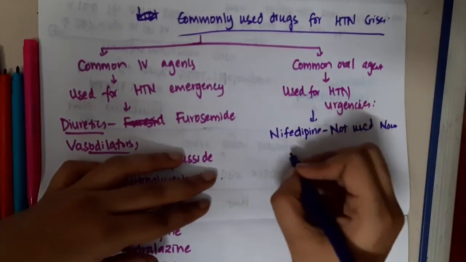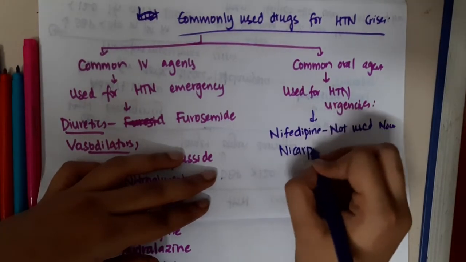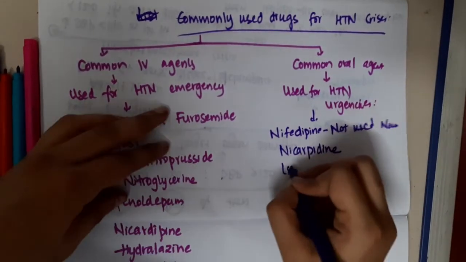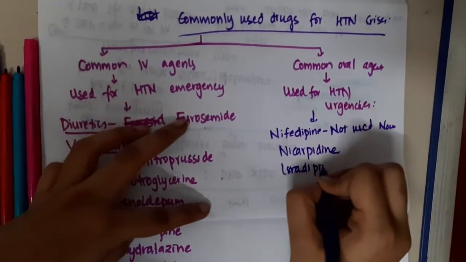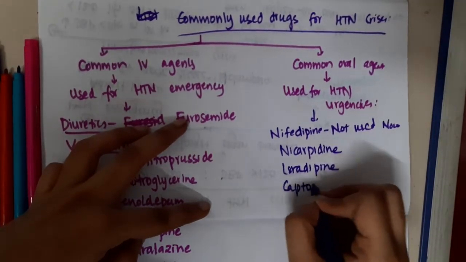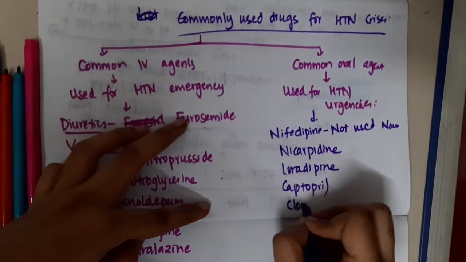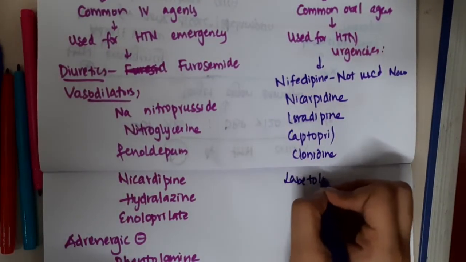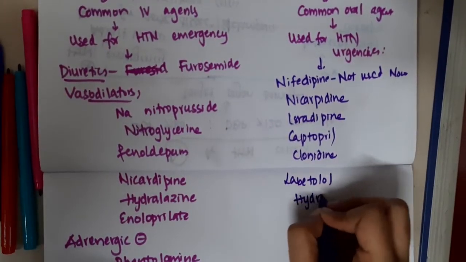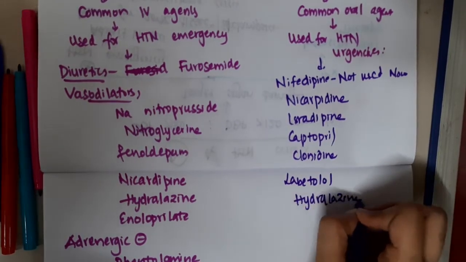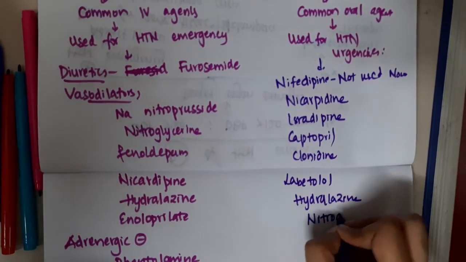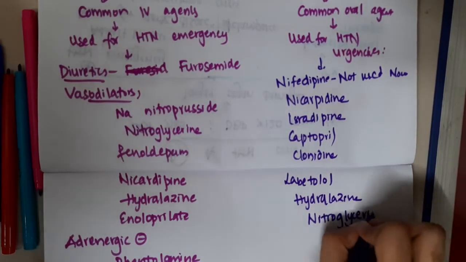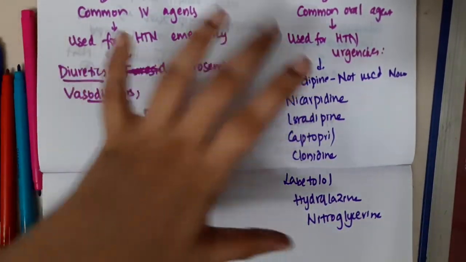Okay, we have nicardipine, isradipine, captopril, clonidine, labetalol, hydralazine, nitroglycerin. So these are the drugs used as oral agents.